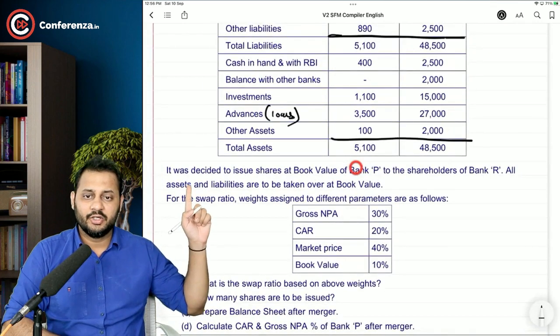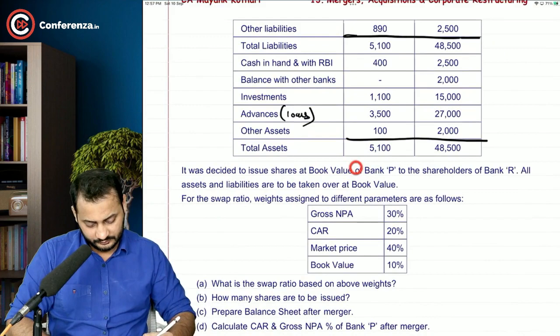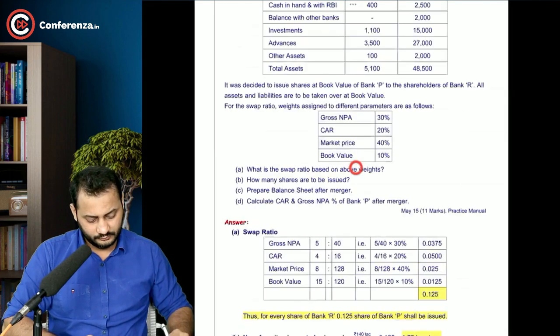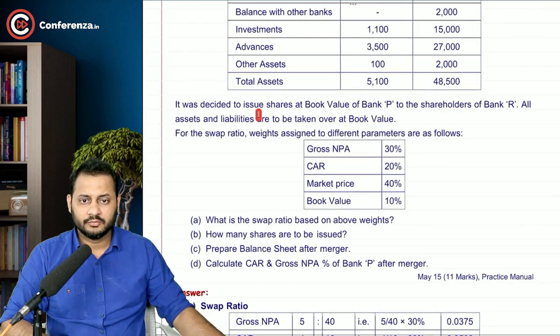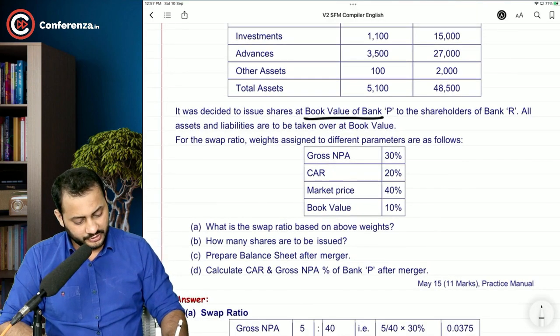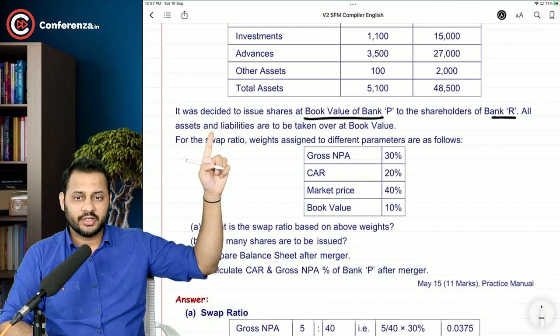It was decided to issue shares at a book value of bank P to the shareholders of bank R. All the assets and liabilities are to be taken over at book value.